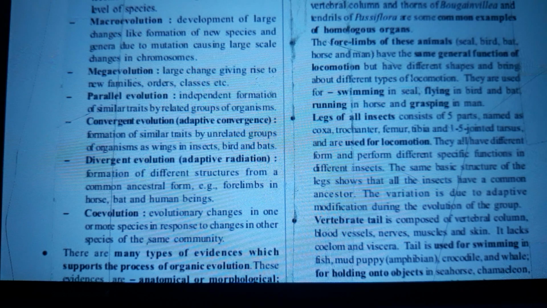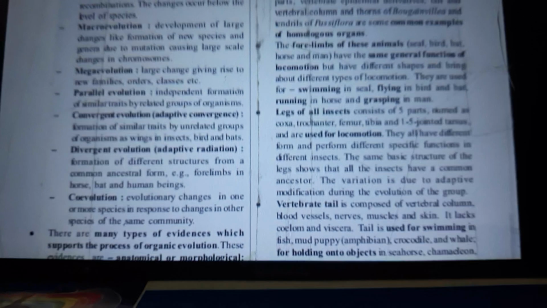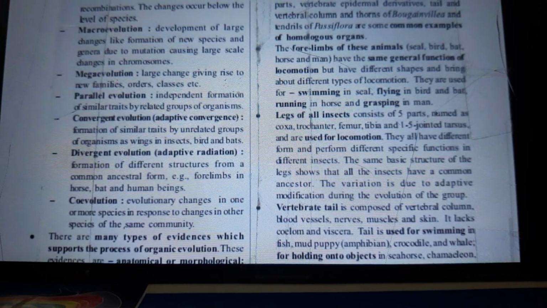Recombinations, a continuation from the first page. The changes occur below the level of species. To specifically mention macroevolution, development of large changes like formation of new species and generation due to mutation, causing large-scale changes in chromosomes, right? And mega-evolution, large change giving rise to new families, orders, classes.